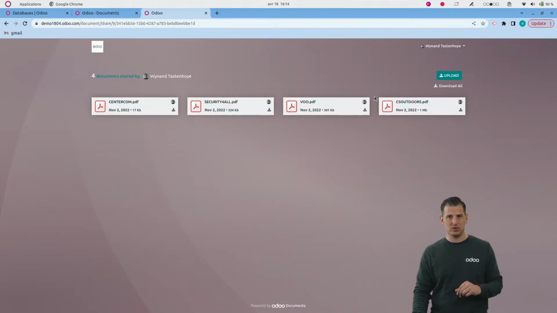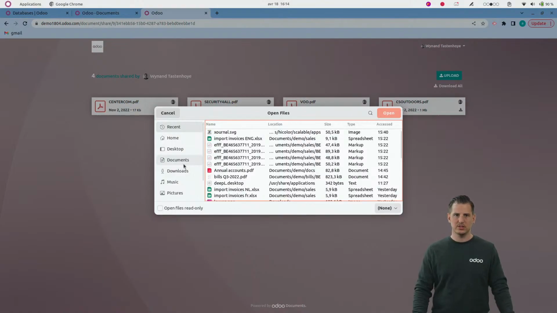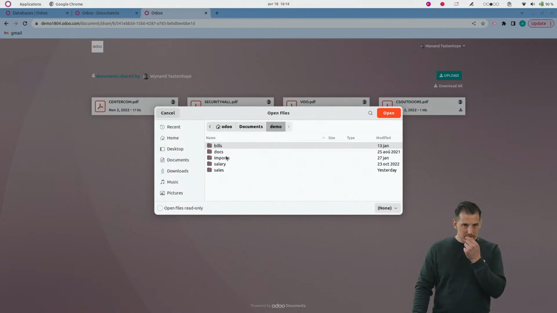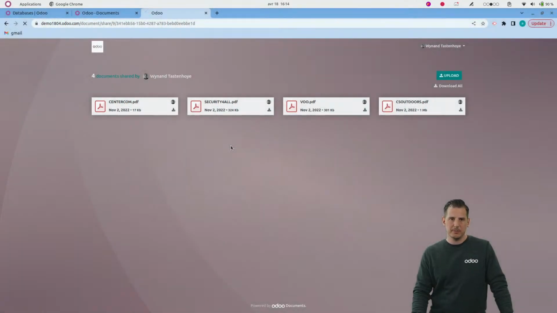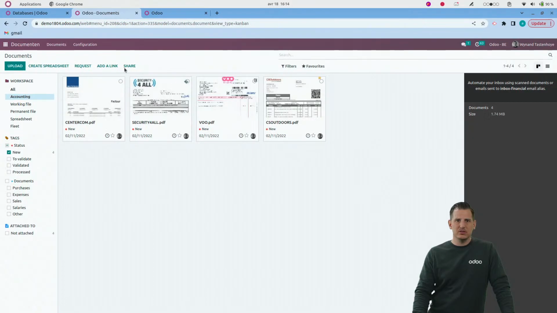You can see the different documents linked to it. And if I have now documents, of course, I have documents for the webinar over here. So let's take the pile of bills that I have for Belgium, because I'm working now on a Belgium localization. When I upload the PDF over here, well, let's see what happens in Odoo itself.